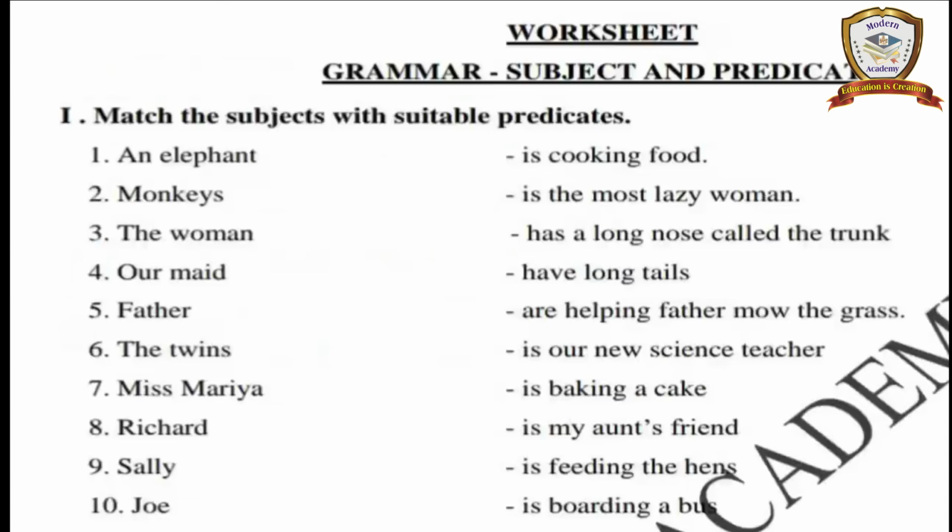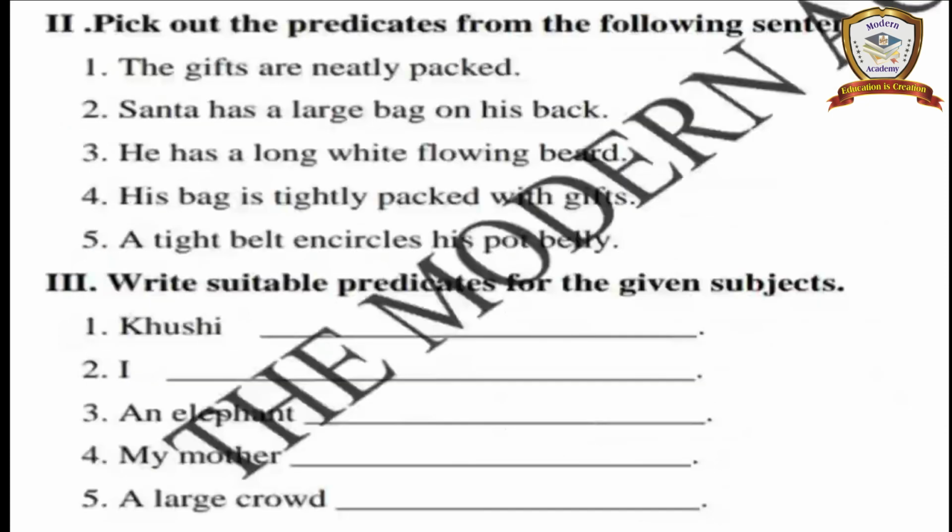Are you clear about the subject and predicate? Okay, once again, what is subject? The subject is the part of a sentence that tells about who or what. The answers to who or what, that is the subject, and the remaining part is the predicate, which tells about the subject. The subject always comes at the beginning of a sentence, and the remaining parts are considered the predicate.